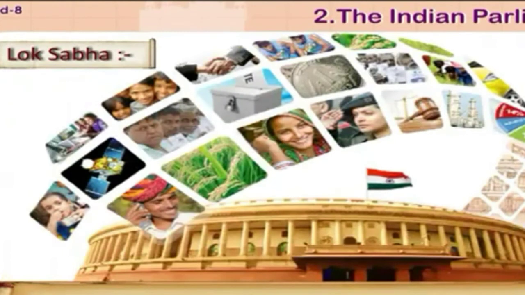In case there are no representatives from the Anglo-Indian community, the President can appoint 2 members from this community to the Lok Sabha.